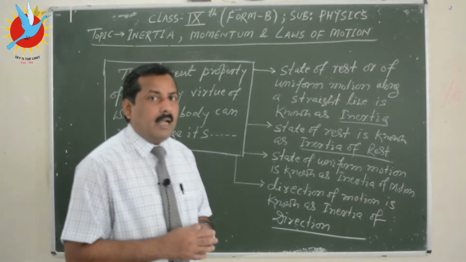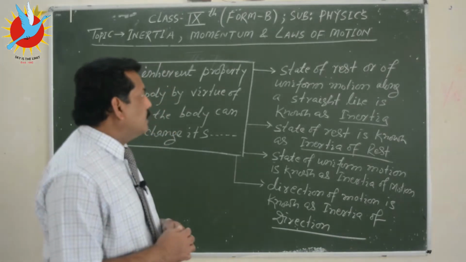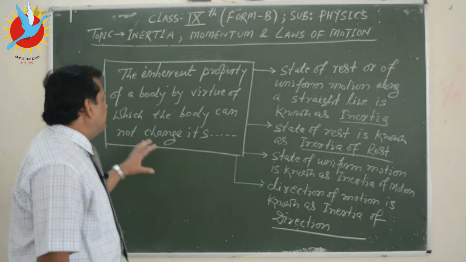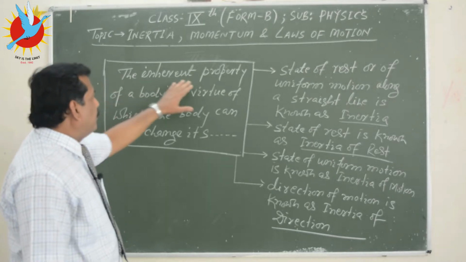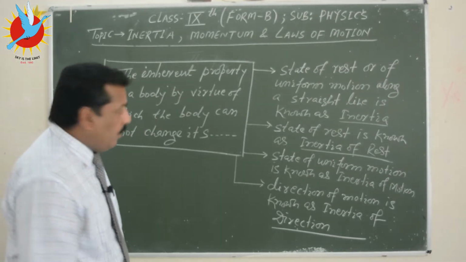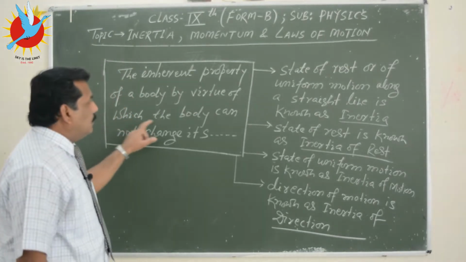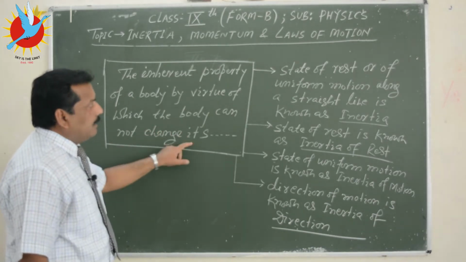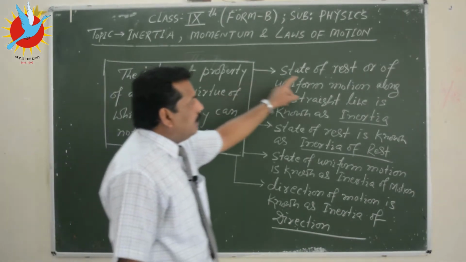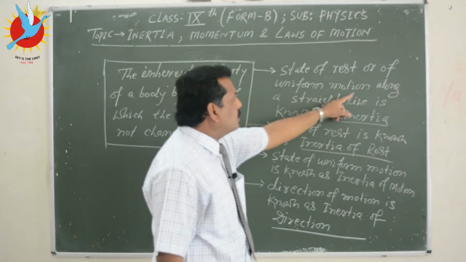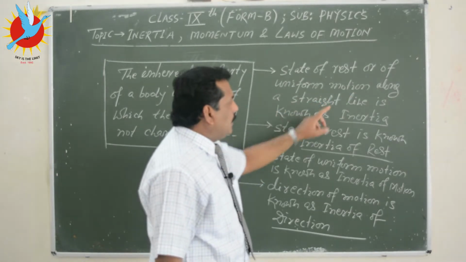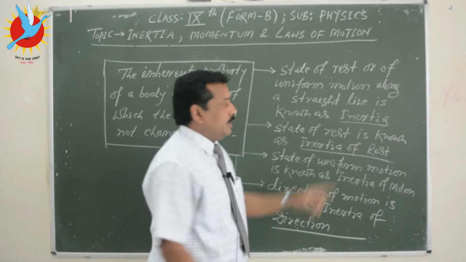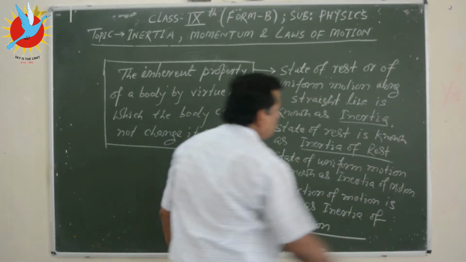So we can define inertia in different ways, and here is the definition: the inherent property of a body by virtue of which the body cannot change its state of rest or of uniform motion along a straight line is known as inertia. So you can define inertia like this.